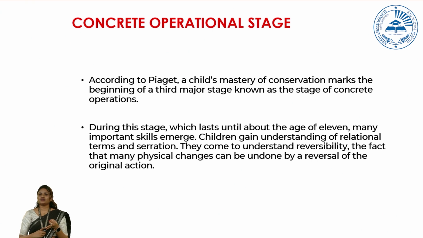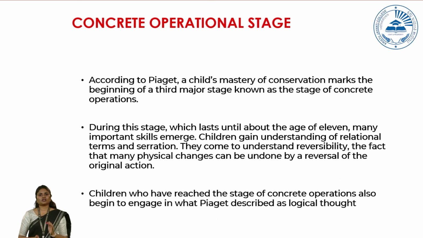Then they will understand how to order a lot of things. They will understand the concept of seriation. They will understand what conservation is. And also this is the stage where they will understand what logical thought is. So when you ask a child of that particular age, which is the age of 11, why have you gone to a store with your mother, you will get a logical reply. But before that age, if you ask a child, why did you go to the store with your mother, maybe you will not get a logical reply. That is what we say. It is the concrete operational stage which marks the beginning of logical thoughts.